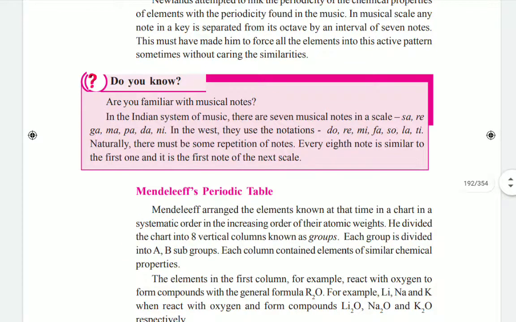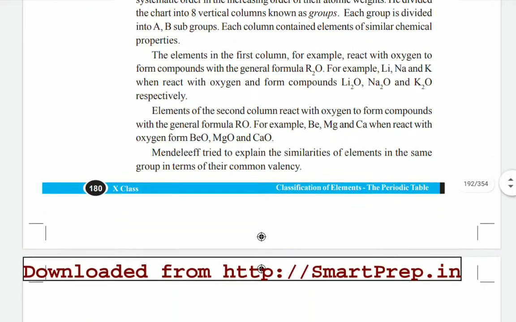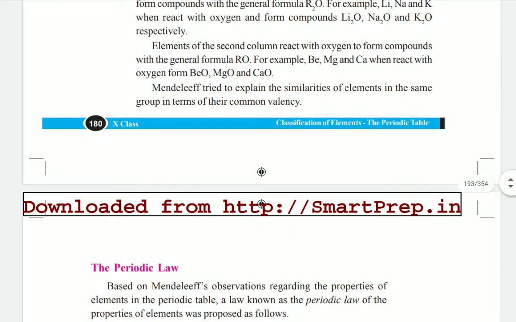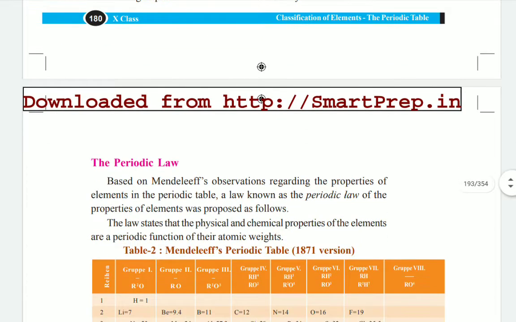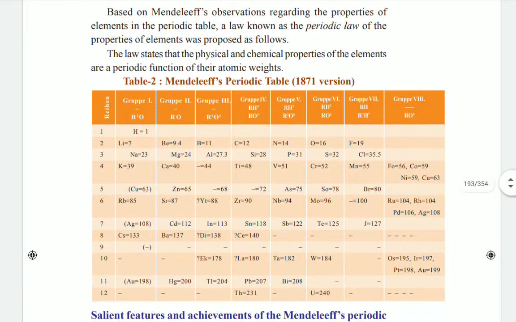Because of that, we go for another classification of elements, that is Mendeleev's periodic table. In Mendeleev's periodic table, we have some groups and some rows, children. In each row and each group, we have some subgroups also. On the next page you can observe Mendeleev's periodic table. This is the 1871 version.